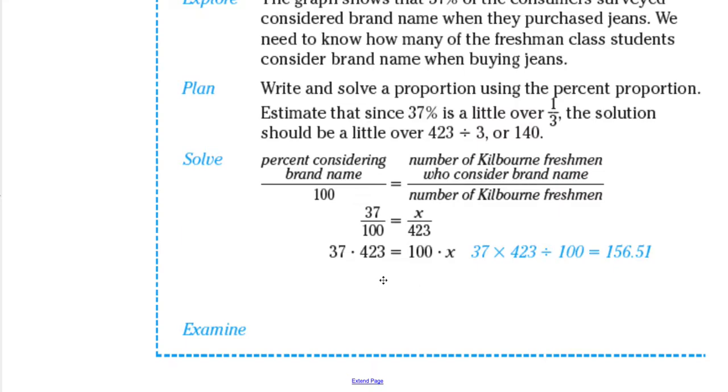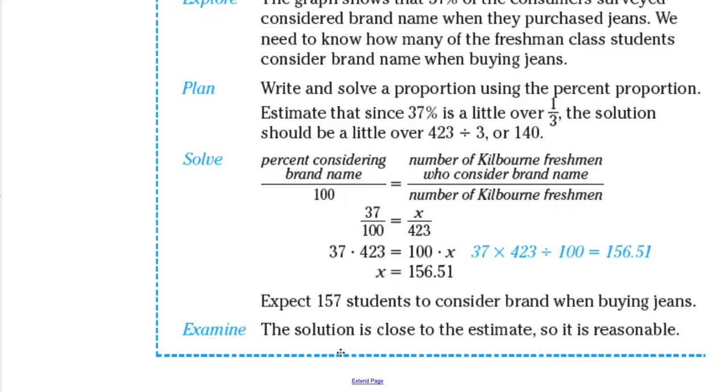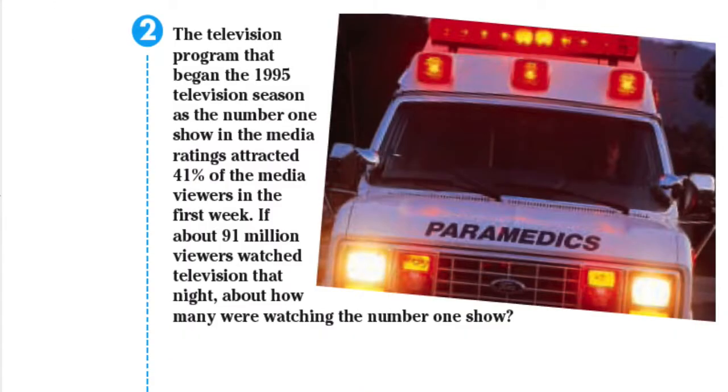So we formed the proportion, and using cross products, we have 37 times 423 equals 100 times X. In order to solve for X, we need to divide both sides by 100, and that's the reason why it's 37 times 423 divided by 100. And that equals 156.151 using a calculator. So expect 157 students to consider brand name when buying jeans. And if you look at our solution, the solution of 157 is close to our estimate of around 140, so it is reasonable.